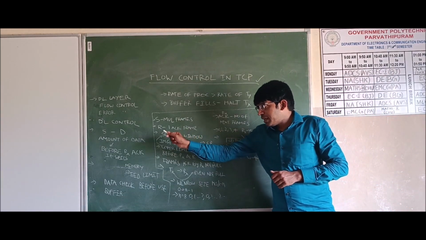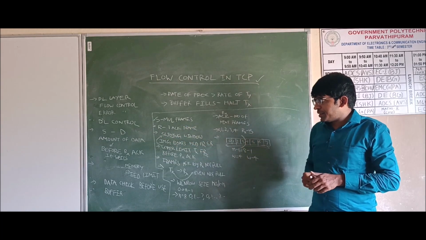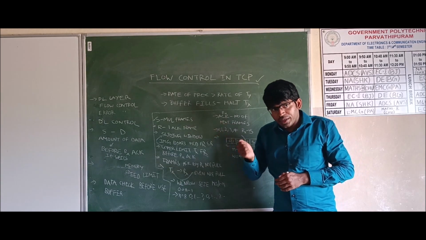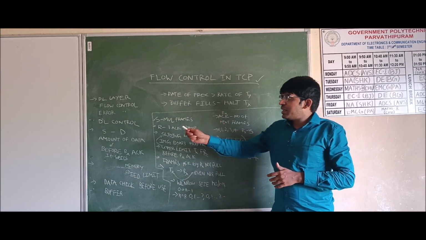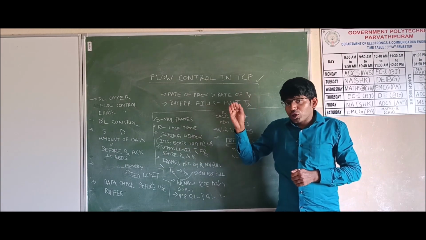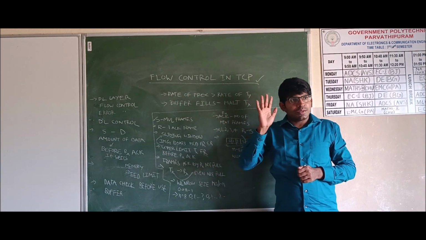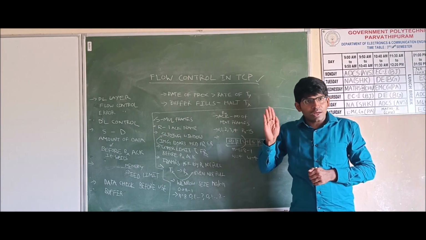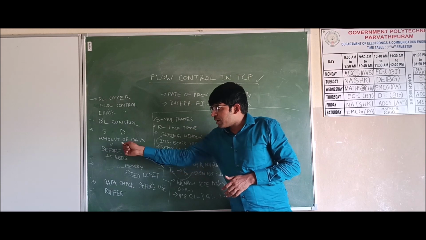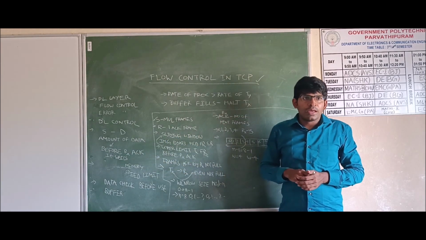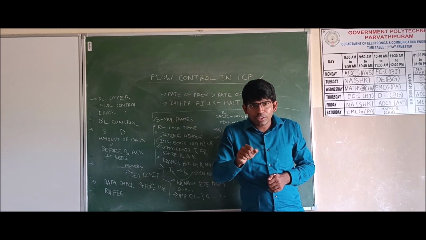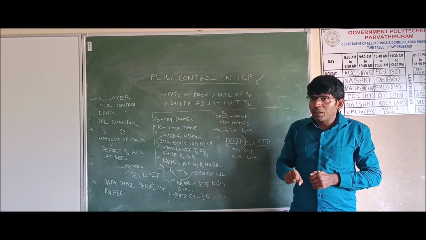Whenever we are sending the data from the source to destination, after the destination receives the data, it will send the acknowledgement. So the source will wait for the acknowledgement until it is sent. When the destination is sending the acknowledgement, it has to stop the transmission. But what is the destination actually doing?